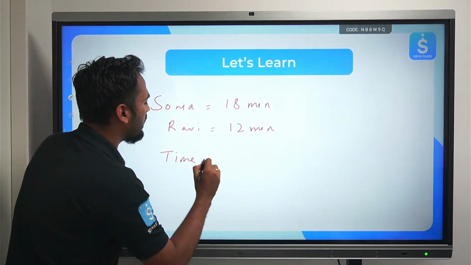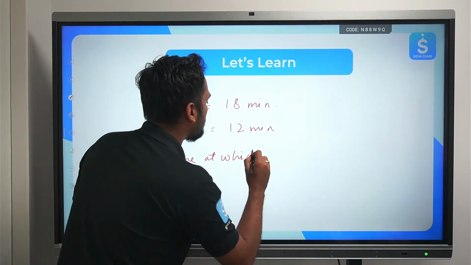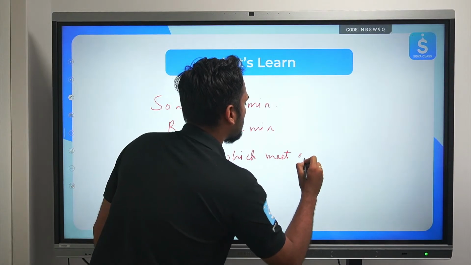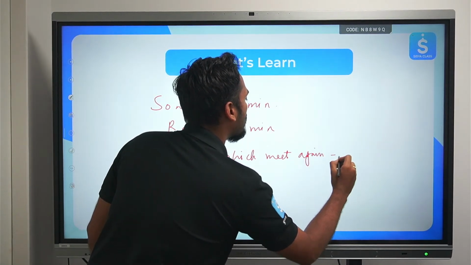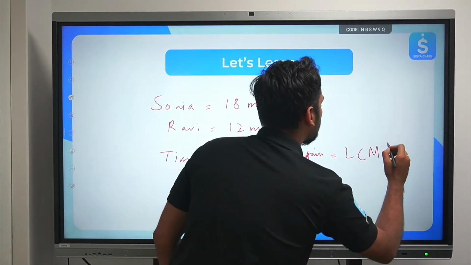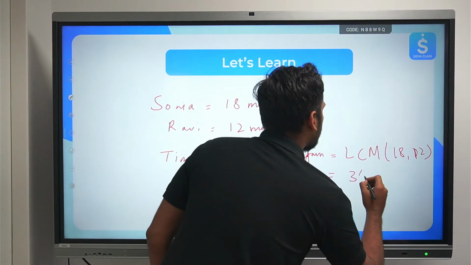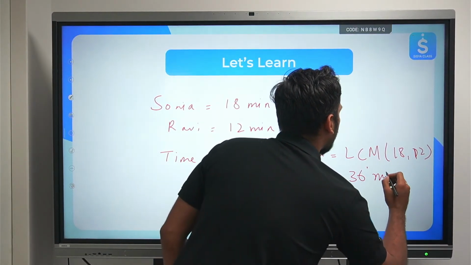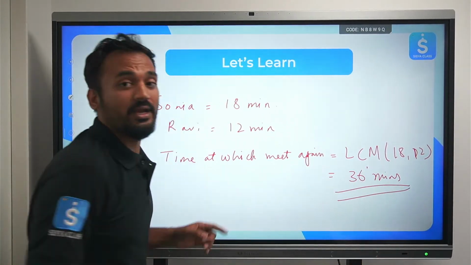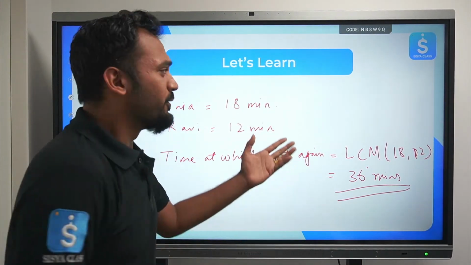The time at which they meet again is the lowest common multiple of their times taken, 18 and 12, which is 36. So 36 minutes it will take for them to meet at the same point again. You can easily find out.